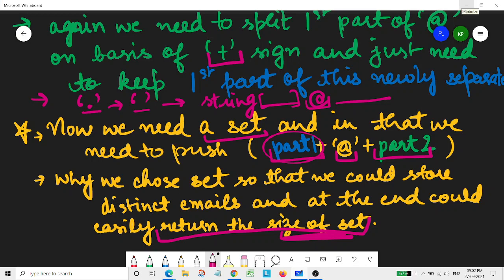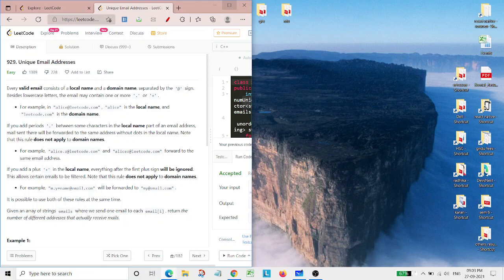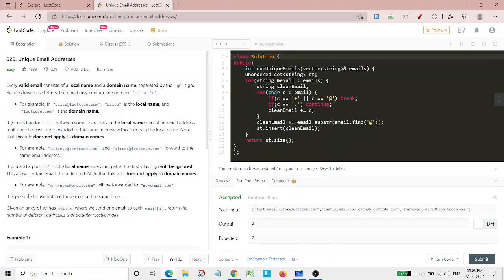Now comes the coding part. For the coding part, we simply need to have another set. We could have used an ordered set, but no, we can't use that. The reason is that if we use an ordered set, it will simply sort it according to lexicographic order, and because of that we won't get the answer. So that's why we require the unordered set.